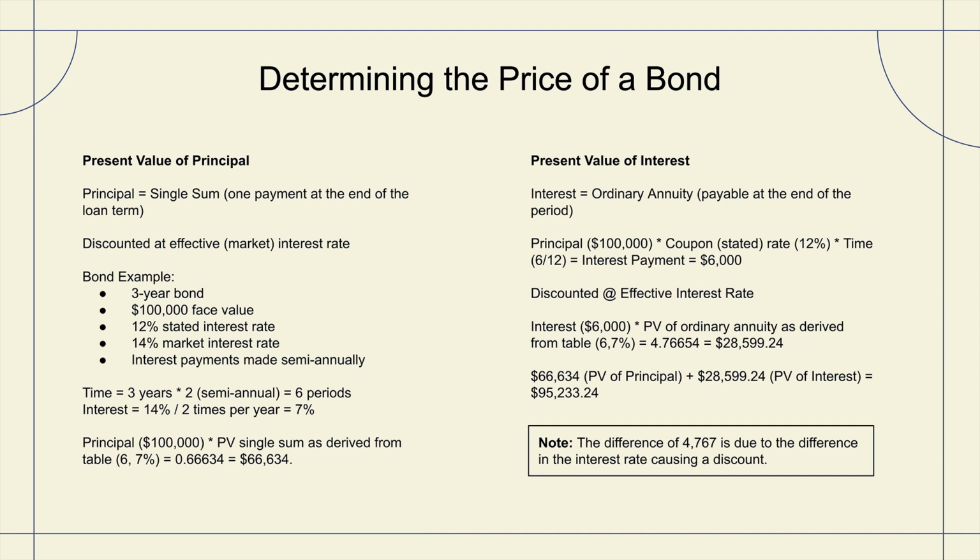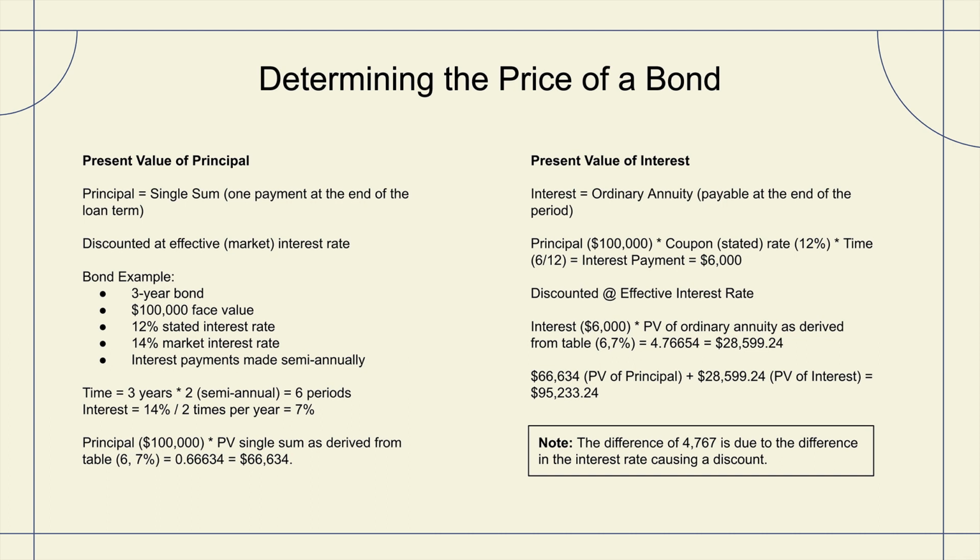Now we'll look at the present value of a single sum calculation. We'll take the principal of $100,000 and we'll look to the present value of a single sum at 6 periods at 7% to derive 0.66634. Multiply that by 100,000 and the present value of the principal is $66,634.